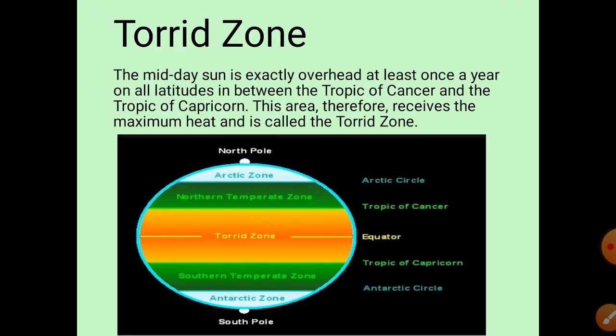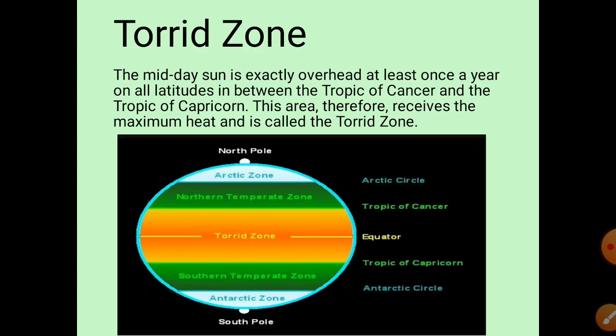Before moving towards the heat zones, I just want to give you some information regarding these heat zones. Dear students, there are many countries where they observe too hot temperature, like Africa. But in some of the countries, like in European countries, they have cold weather, cold climate, and in the Arctic region near the poles, North Pole and South Pole, there is extreme cold. So you might be thinking why this happens.